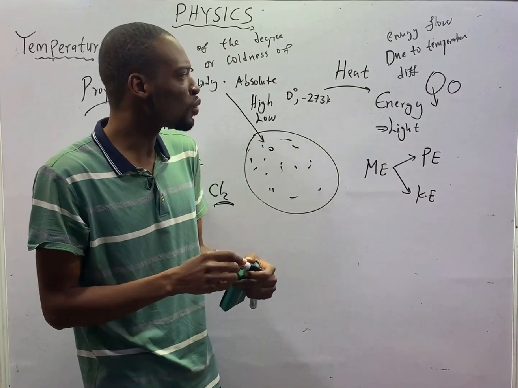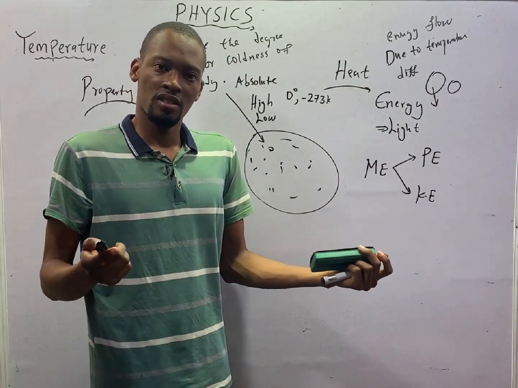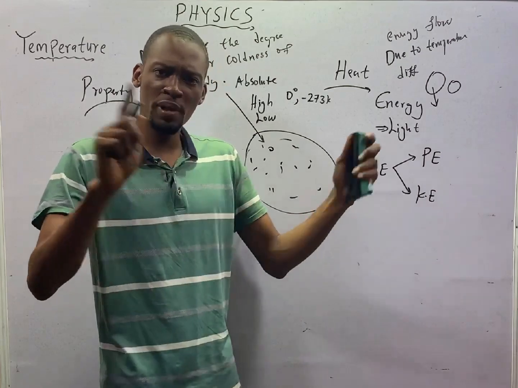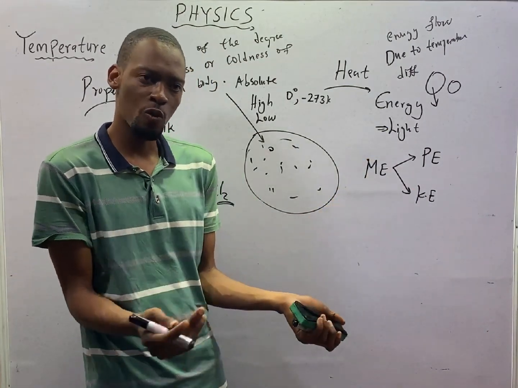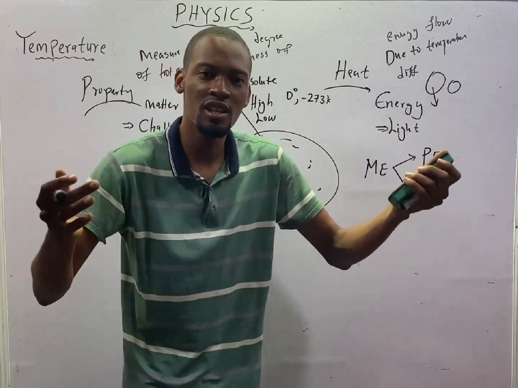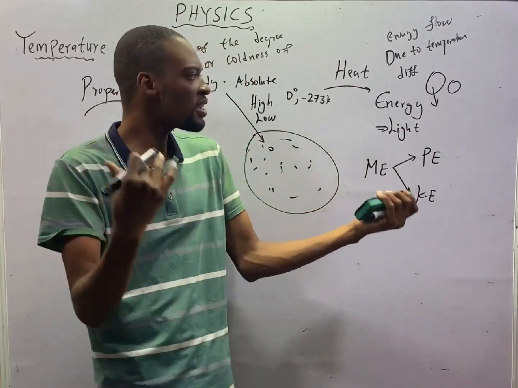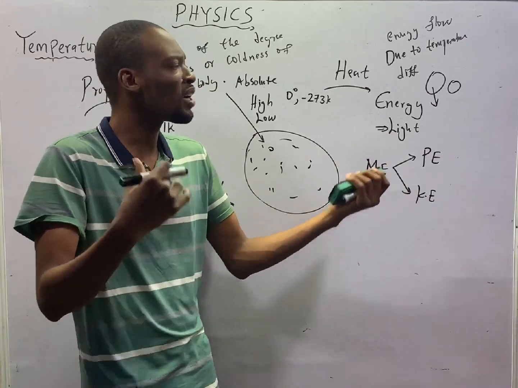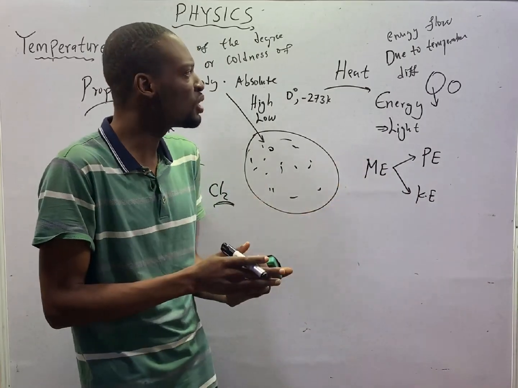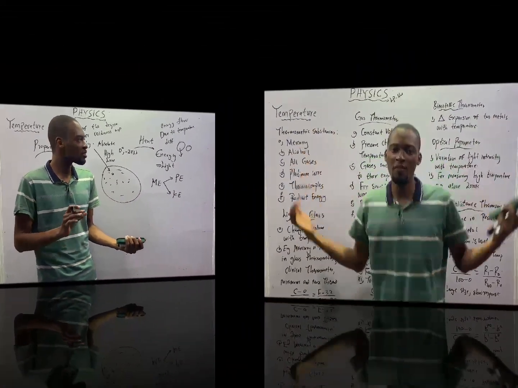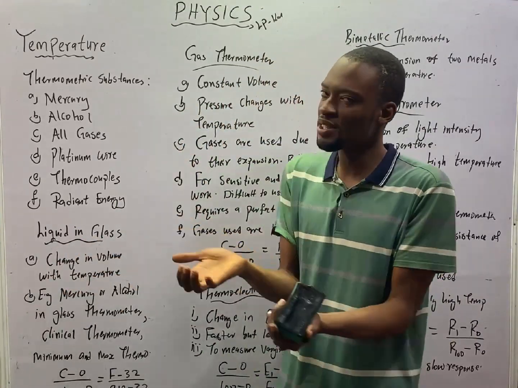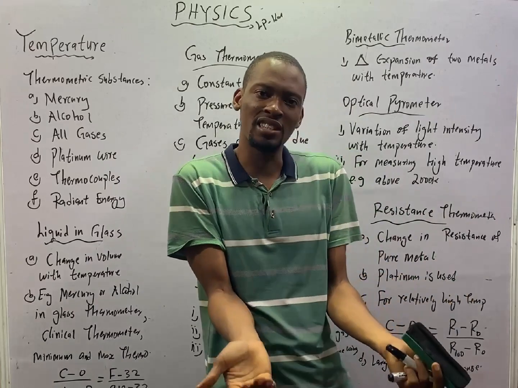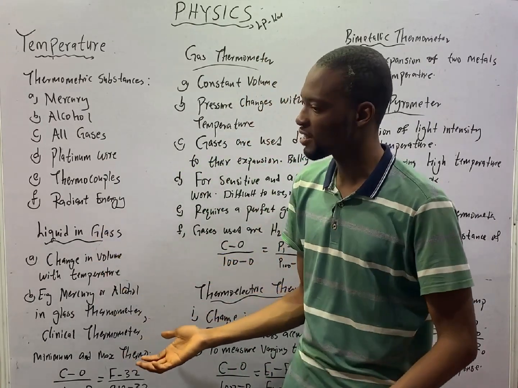Now, if you have a hot water and the environment is cold, the water after a while will get cold. Why? The hot object loses heat to the cooler object. So heat will naturally flow from hotter object to cooler object. That is the law of thermodynamics. Now, the unit of temperature is degrees Celsius, Kelvin, or Fahrenheit.